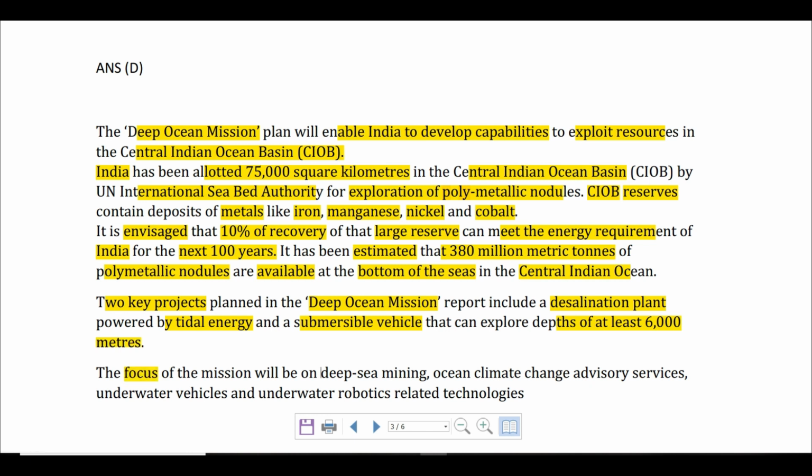The focus will be on deep sea mining, developing ocean climate change advisory services, developing underwater vehicles, plus underwater robotics and related technology. So basically the main objective is to develop these things. Okay? So again, deep ocean mission is an important topic for this year's prelims. So please go through it in detail.